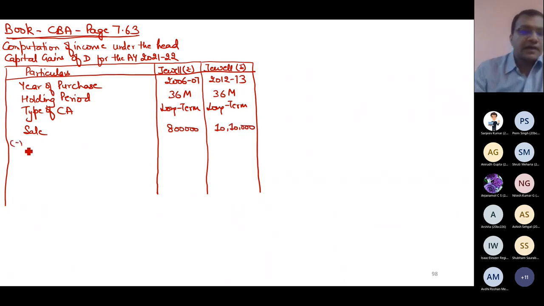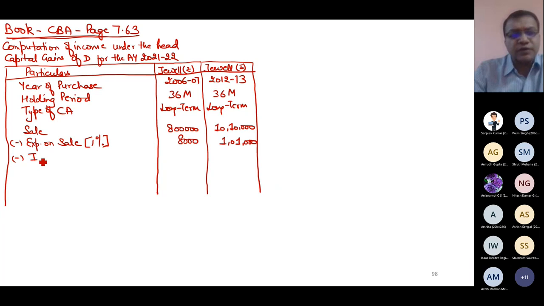Less expense on sale, 1% of sale price. So 1% of 8 lakh is 8,000, and 1% of 10 lakh is 10,000. Less expense on sale.